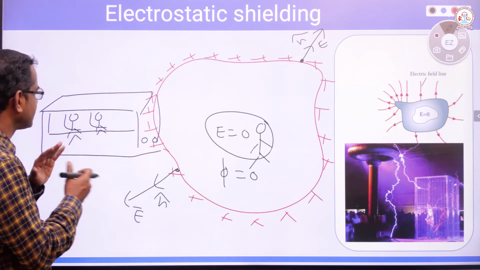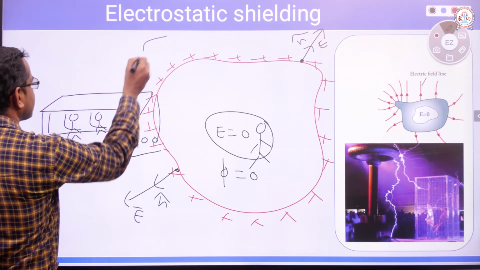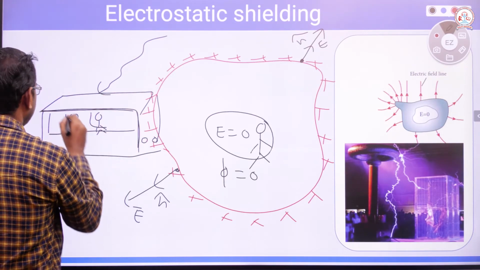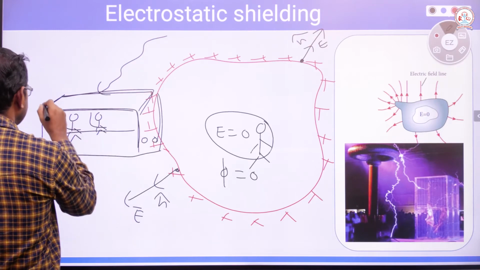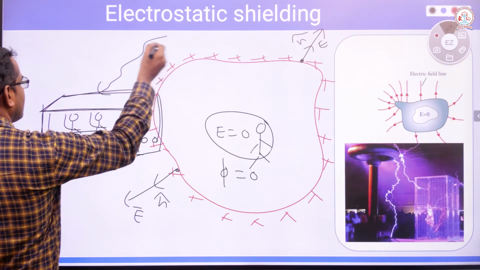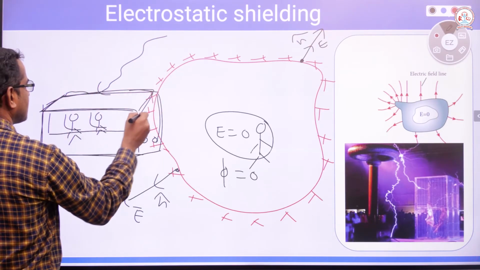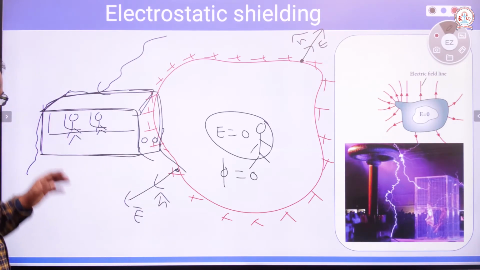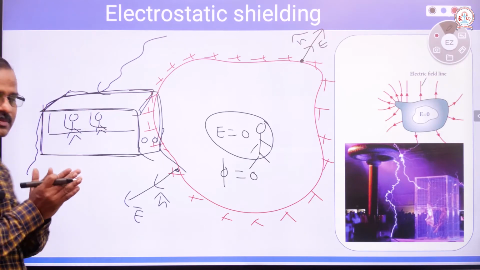So if lightning strikes a bus, you see that the body of the bus is made up of metal, isn't it? So what will happen? The charges will just go on the surface and get leaked to the atmosphere. So the passengers inside the bus will be protected.